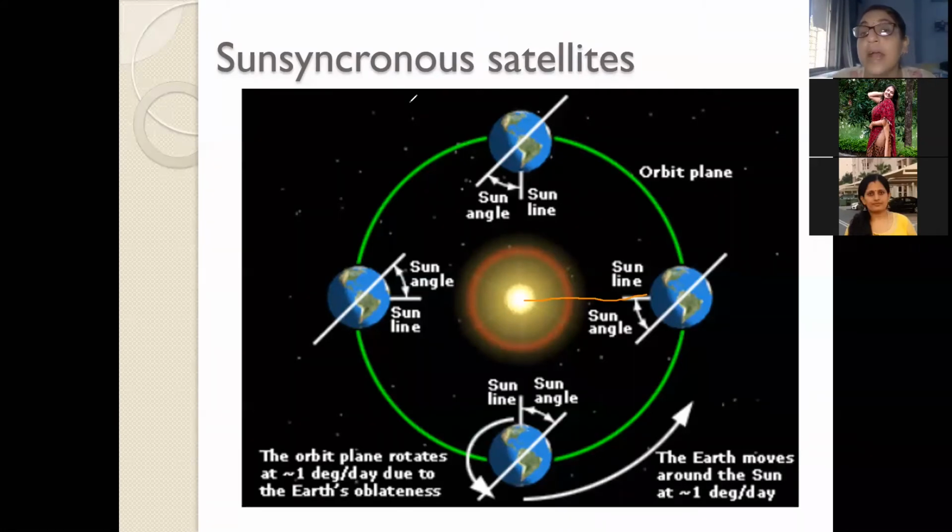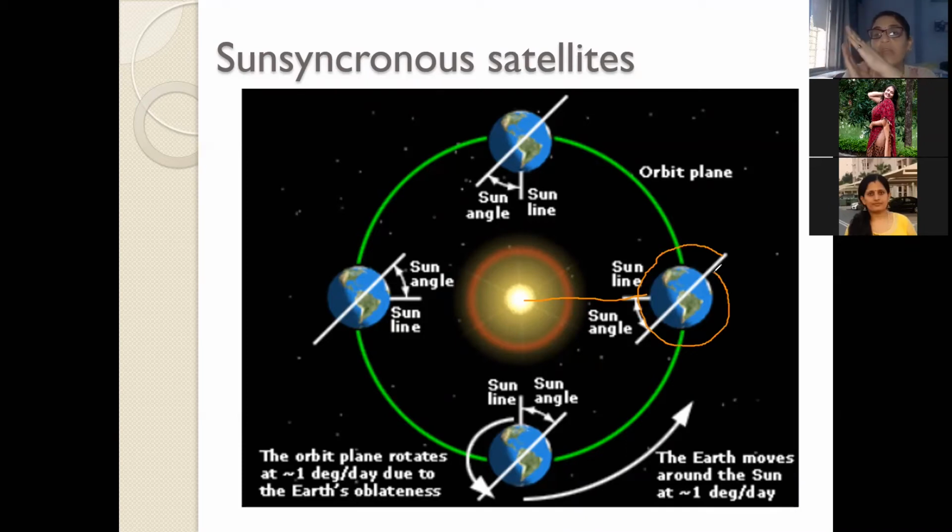And therefore the sun synchronous satellites, which are in polar, low earth orbits, help us to measure the temperature and do the weather forecasting. And a very important thing is, how do we maintain this angle uniform? The angle is maintained uniform because this orbit which you see is also revolving around the earth.